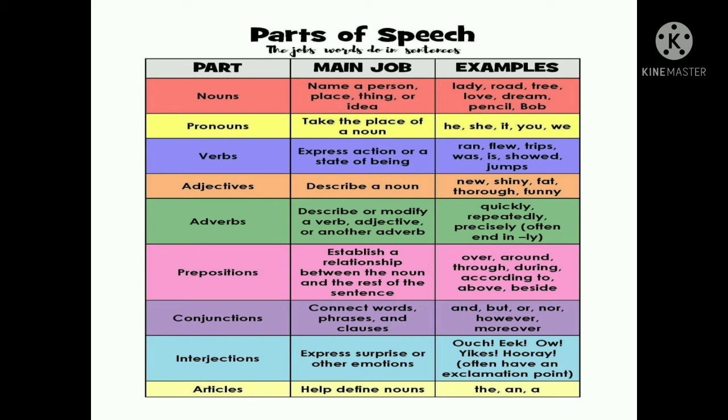We often read many words, and these words are classified into 8 categories like noun, pronoun, verb, adjective, adverb, preposition, conjunction, interjection, and one more is also here, that is articles. Let me explain one by one. So let's start. Number 1, noun. We all know that noun is the name of a person, place or thing.